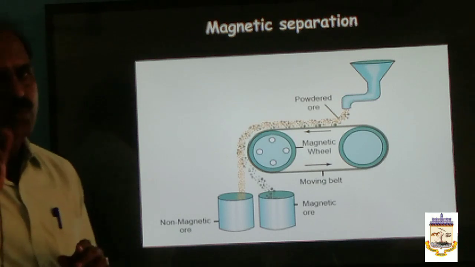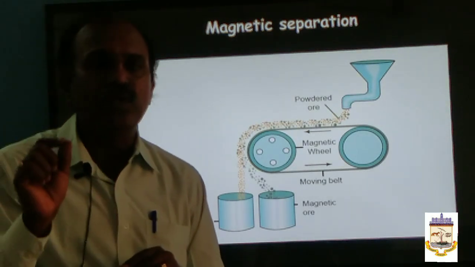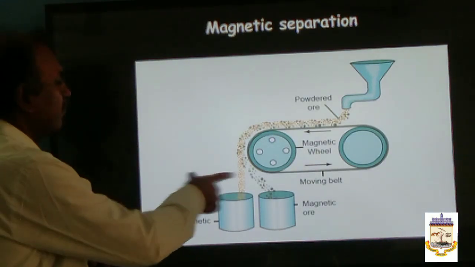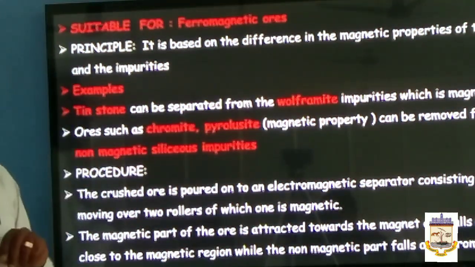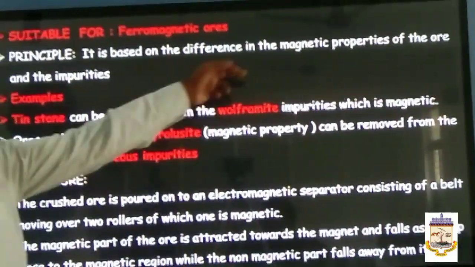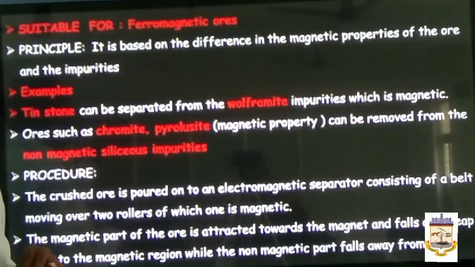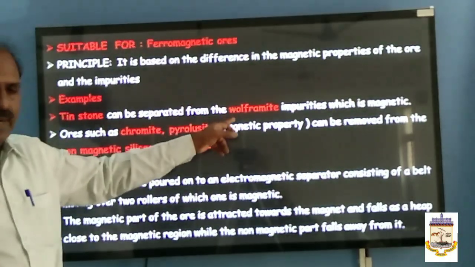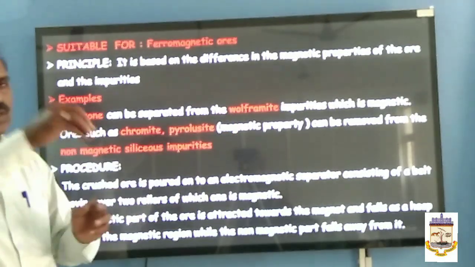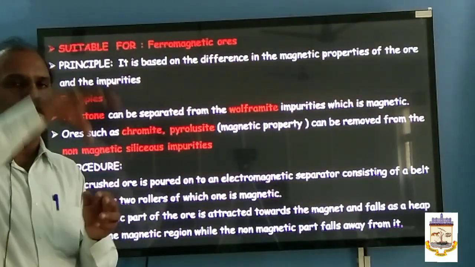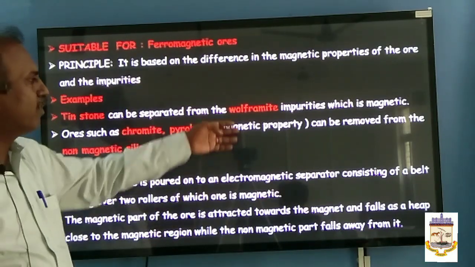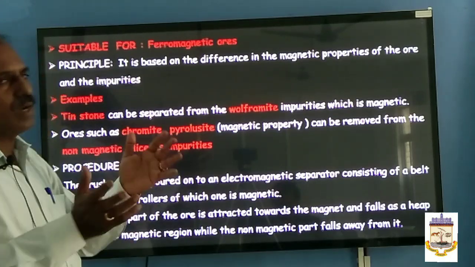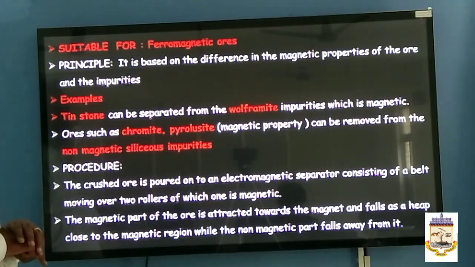So what is the principle behind this? Ore and impurity differing in magnetic properties can be purified by this method. Say for example, tin stone is separated from wolframite because wolframite has magnetic property. Tin stone is non-magnetic. Tin stone ore is mixed with wolframite. The wolframite has magnetic character. When you pour this powdered ore on the conveyor belt, what will happen? The wolframite, being magnetic, gets attracted by the magnetic wheel, it will fall closest to the wheel. Non-magnetic tin stone will fall away from the wheel.